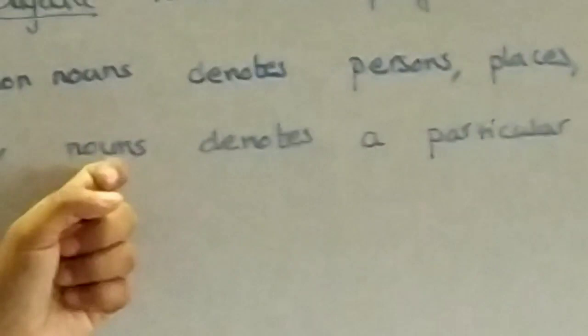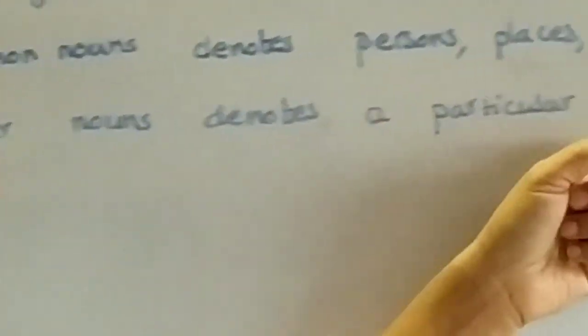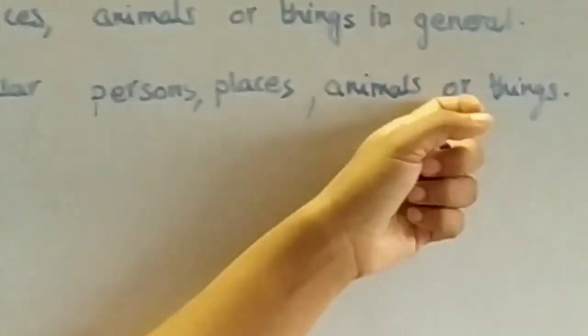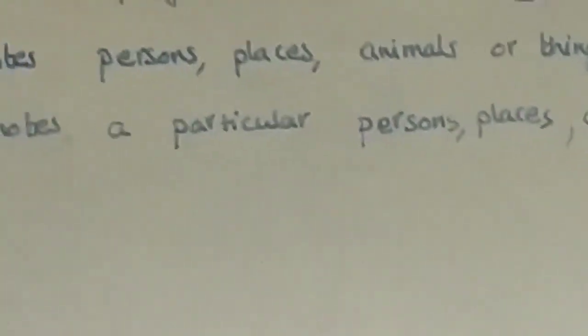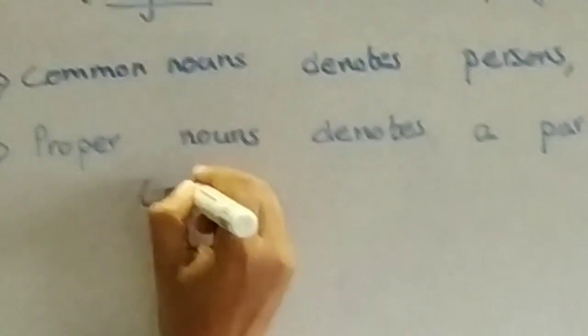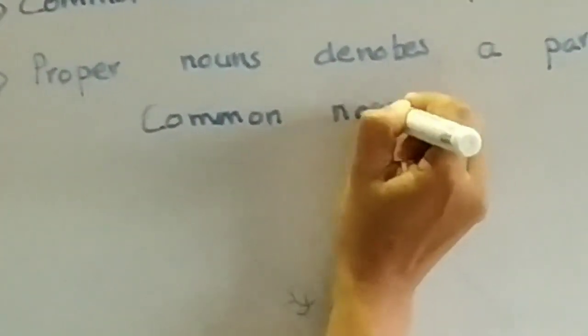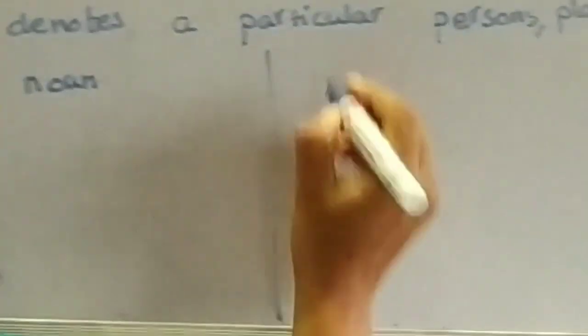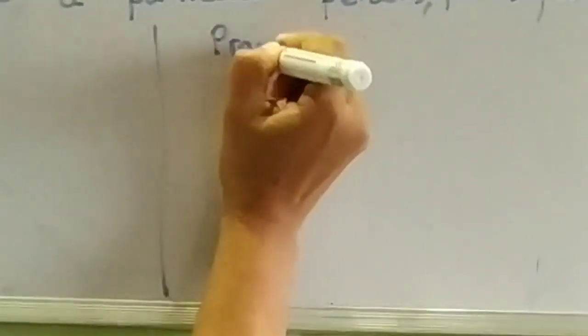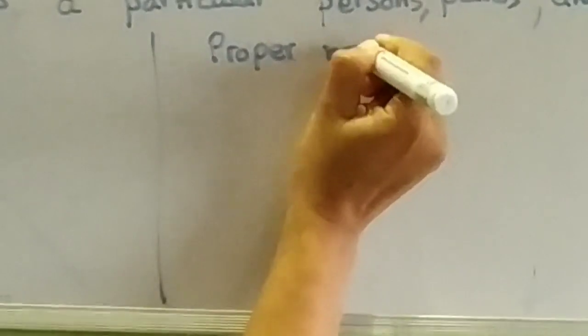And proper nouns denote particular persons, places, animals or things, and they always begin with capital letter. For example, common noun, let's see, and then proper noun or special noun.